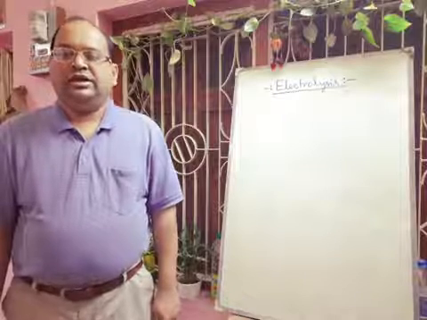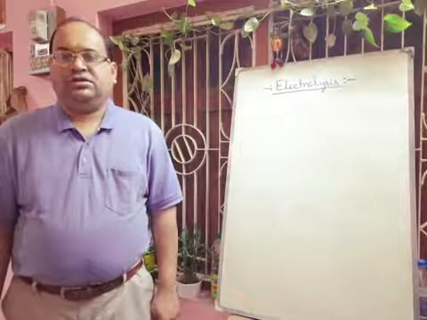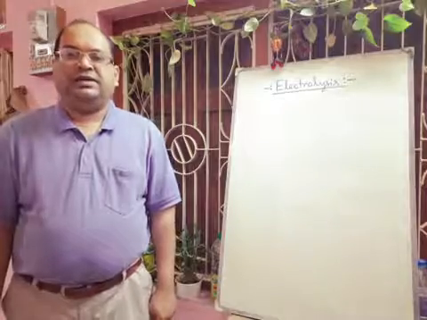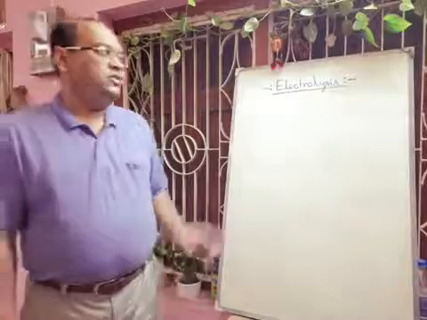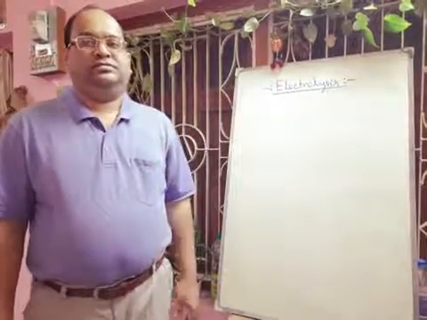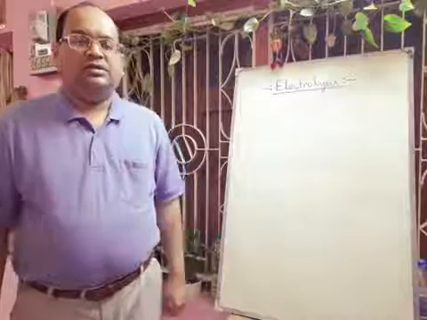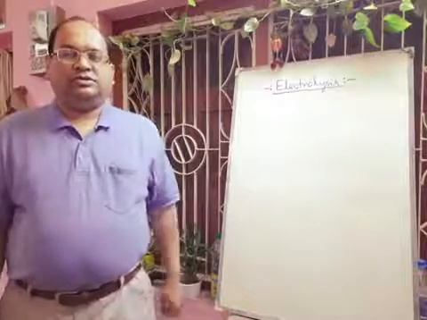Today I will start a new chapter, and the name of this chapter is electrolysis. So first we will discuss what you mean by electrolysis. The word electrolysis is made up of two words.